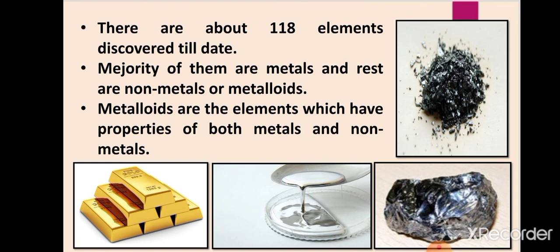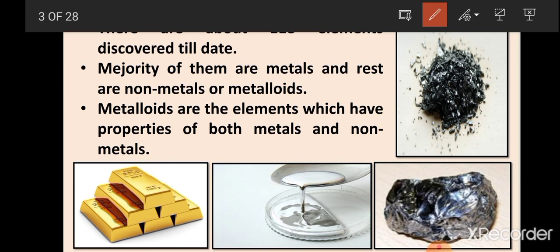Now the next thing is, what are metalloids? Metalloids are the elements which have the property of both metals and non-metals, meaning those elements which have the properties of metals and non-metals both are called metalloids. There are 8 metalloids, and some of them are boron, silicon, arsenic, and antimony. So many are there.